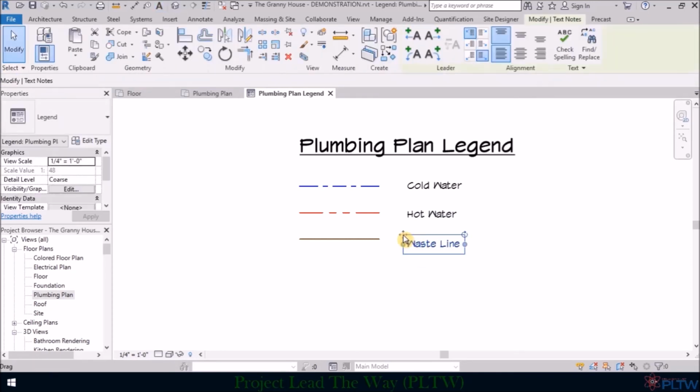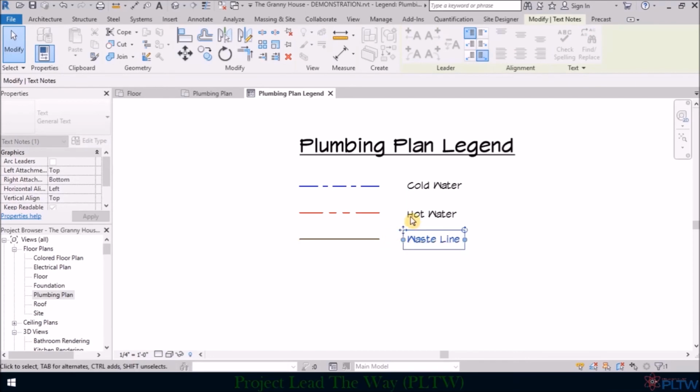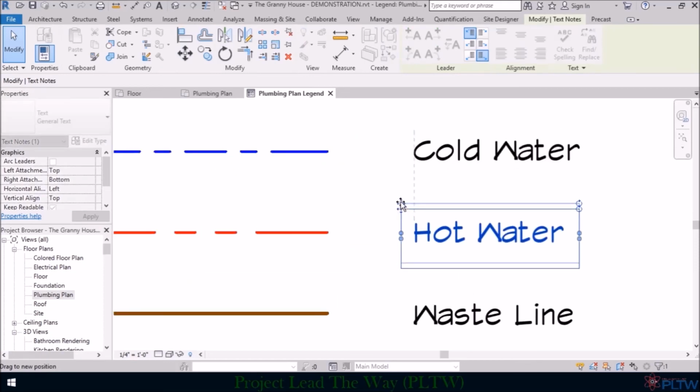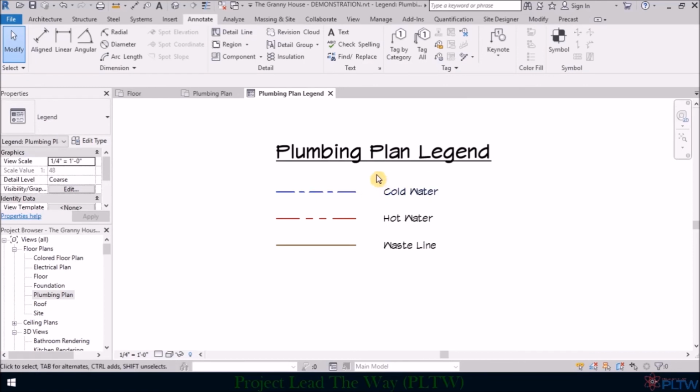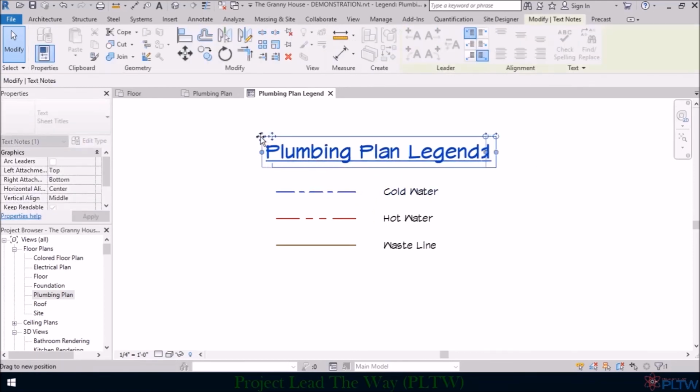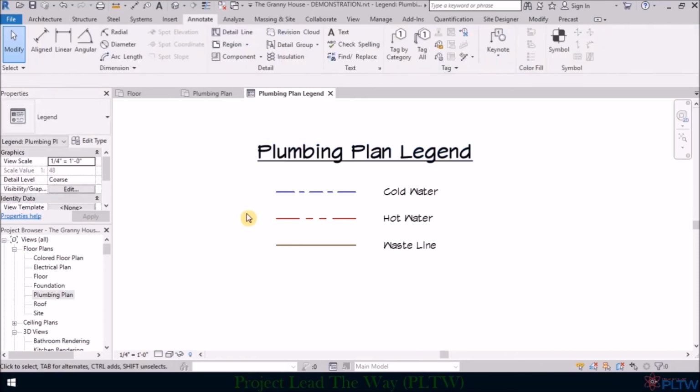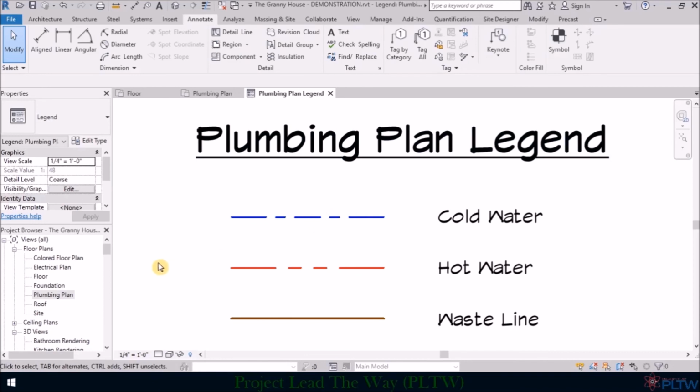And then I can click on my text and just kind of center it up with the line, make it look nice and neat. So now you can see that my text and my lines are in and my title's kind of off center a little bit. So I'm going to center this up. I'm going to slide this over now so that everything looks kind of centered. And then there's my plumbing plan legend.